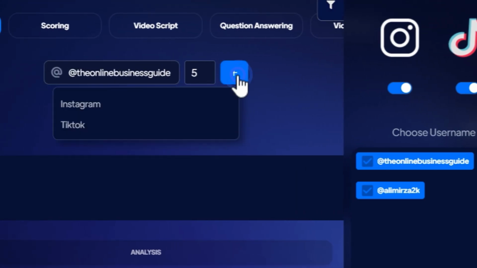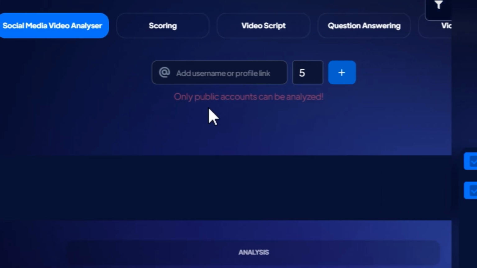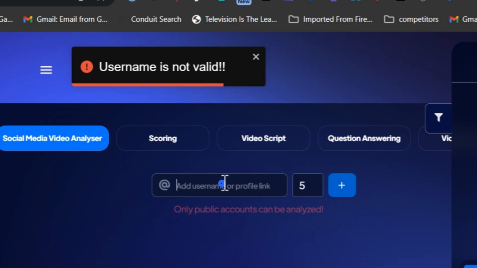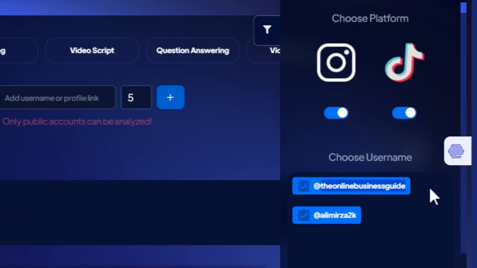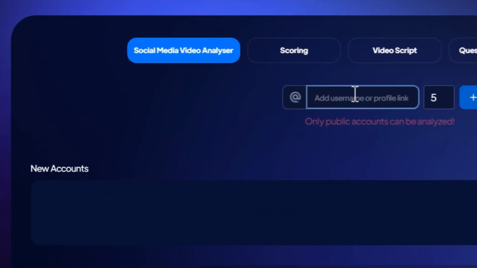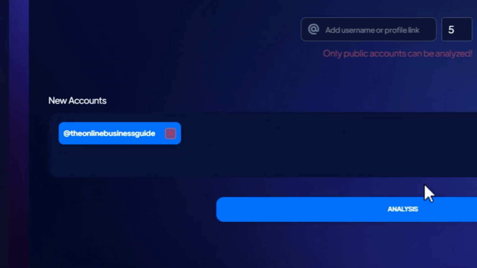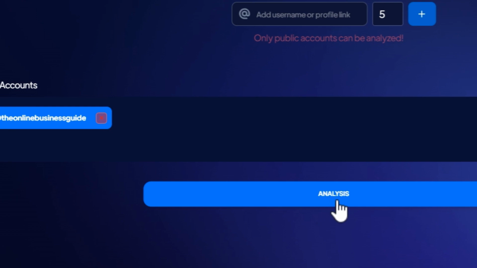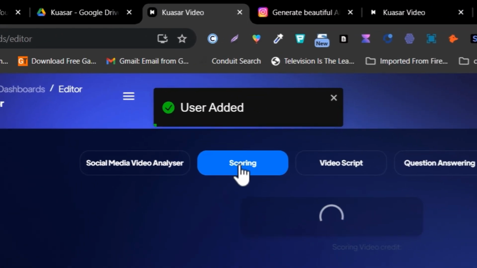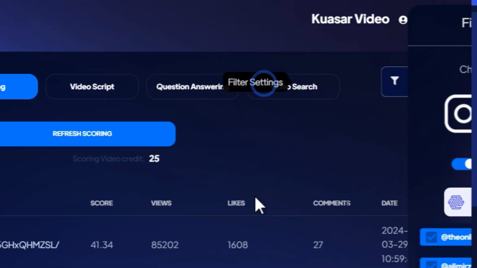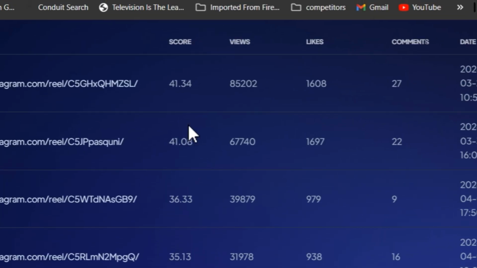Here it is asking you which profile you want to select, Instagram or TikTok. So right now this is the Instagram profile, username is not valid. Okay, I think I have added the @, so let me select Instagram, and now it is good. Now after that all you need to do is click on analyze, and after that it will start scoring the content of this user profile, and now it will show the score.